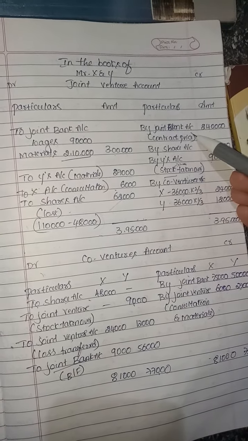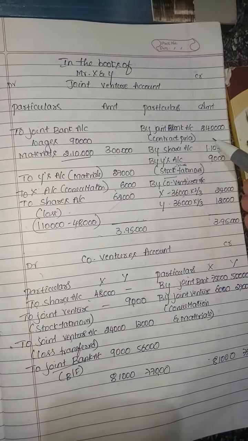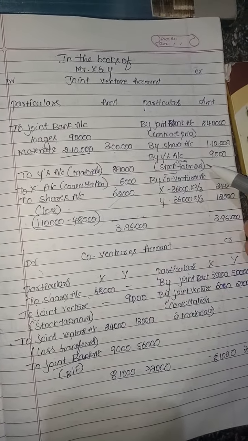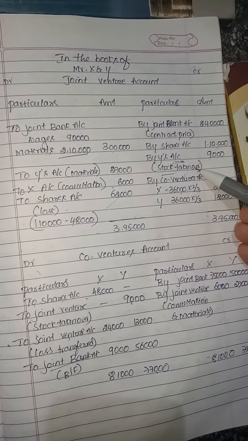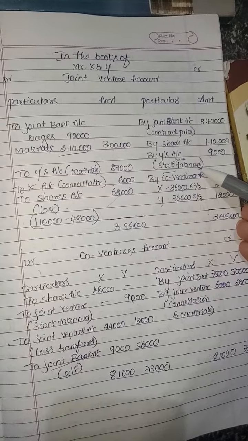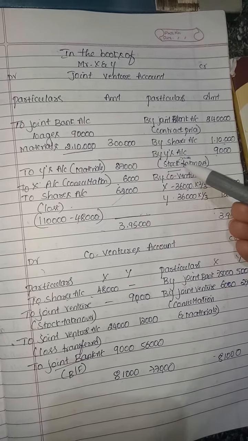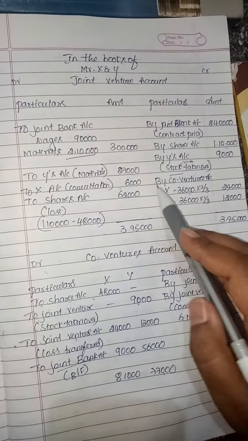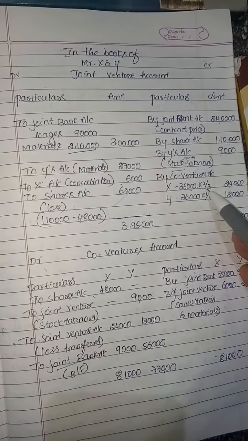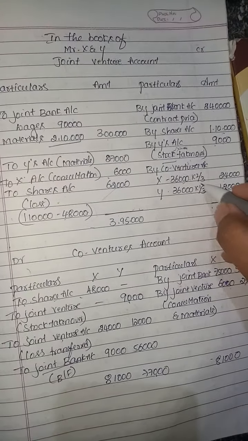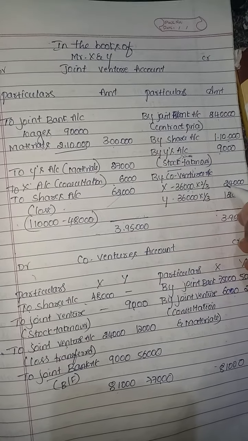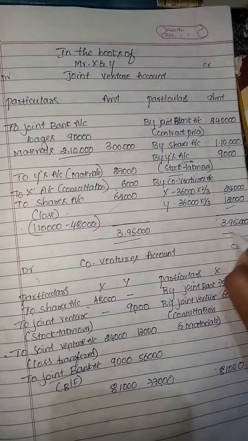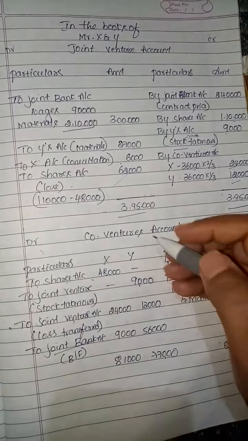But they made the transaction in cash, rupees 2,40,000. Contract share price is 1,10,000. The total contract is 3,50,000, and any stock taken over, any assets taken over as well. So by Y's account, stock taken over, asset taken over 9,000. The difference figure on both sides is the profit, by co-ventures account. Profit sharing ratio is 2:1. So 36,000 into 2 divided by 3, 24,000. 36,000 into 1 divided by 3, 12,000. The total of both sides is 3,95,000.